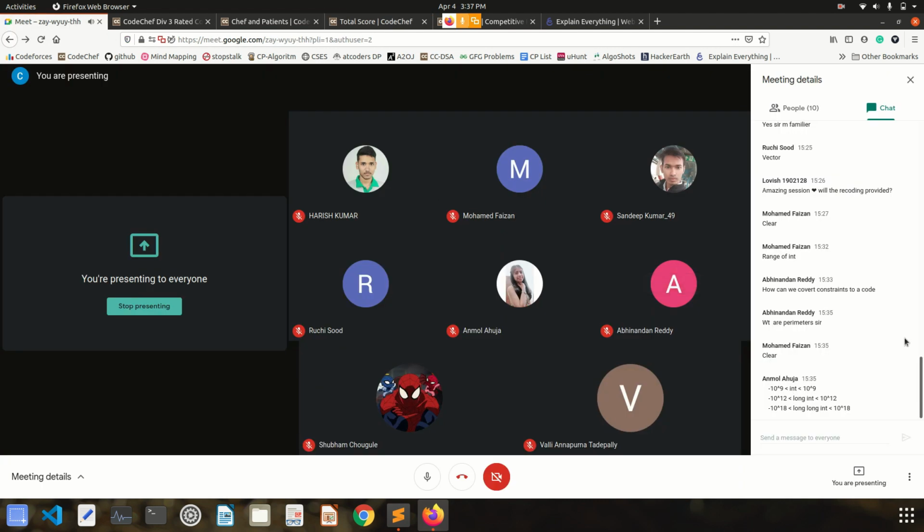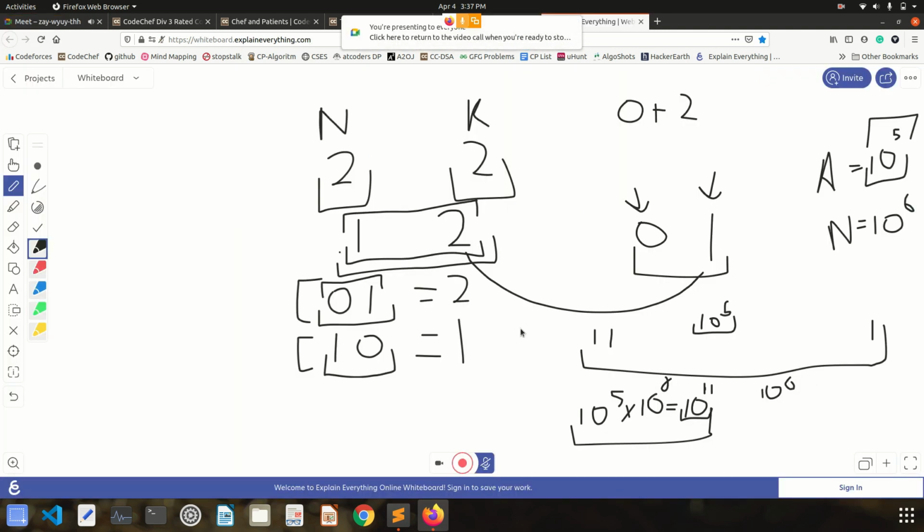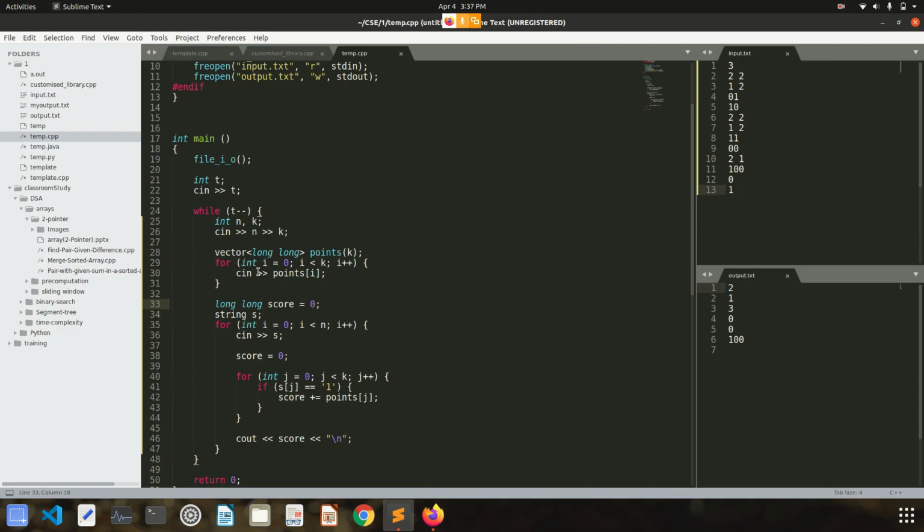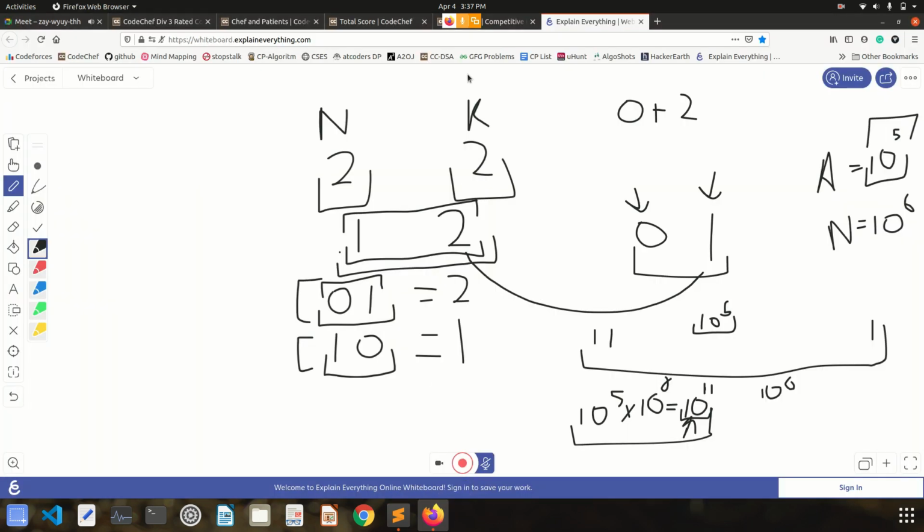Anmol has written the range, right. This is the thing. See, integer can store up to almost 10 power 9, right? So the maximum value which we are getting for score is 10 power 11. So simply it can't be stored in an integer. We have to use long, right? That's why we were getting wrong answer when we were using integer. Now when we are using long, we are getting the right answer. You can use a long integer also, that will also give you the correct answer, right?